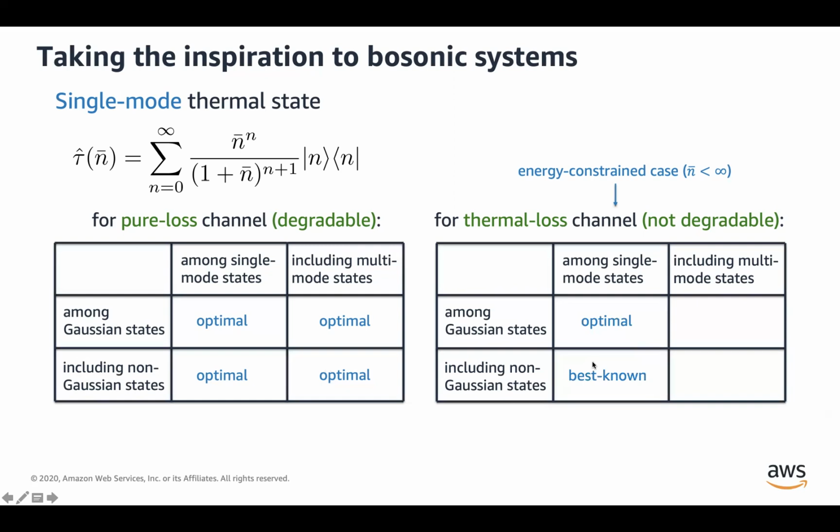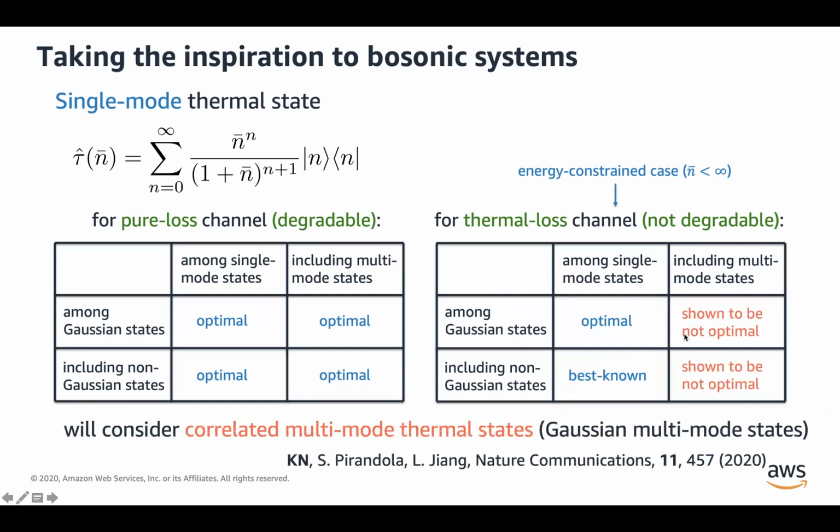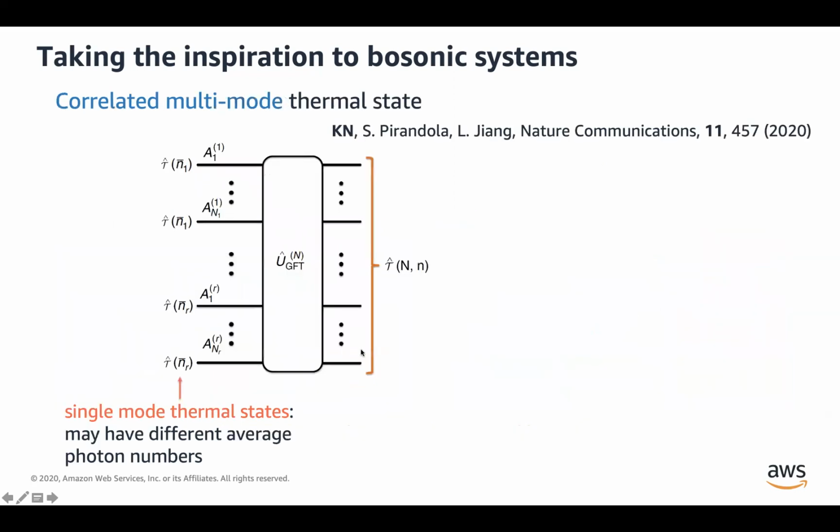So in principle, it's possible that there may be some single mode non-Gaussian state that might outperform this single mode thermal state. Now our result is that we present a multi-mode Gaussian state that outperforms this single mode thermal state when we have thermal loss channels and when we are under this energy constraint.